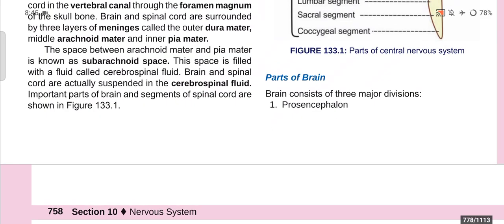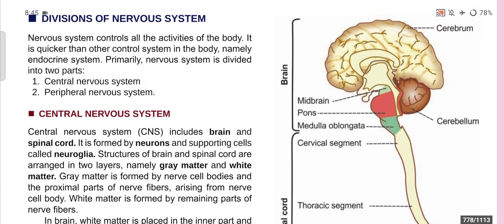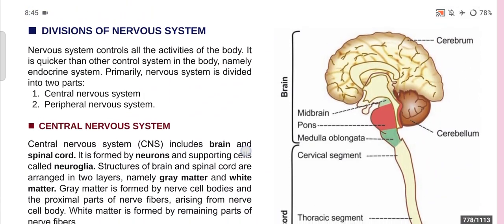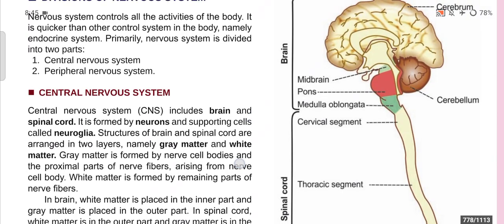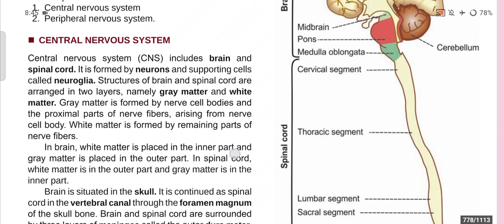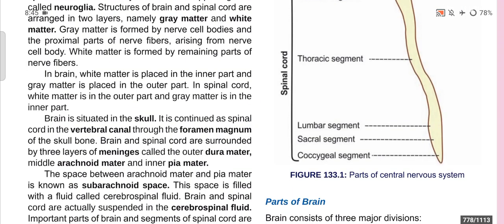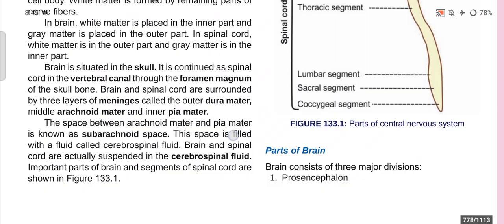Important parts of the brain and segments of the spinal cord are shown in this diagram. As you can see, the cerebrum, the cerebellum, the midbrain, pons, and medulla oblongata are the brain parts. Then in the spinal cord, the cervical segment, thoracic segment, lumbar segment, sacral segment, and coccygeal segment.